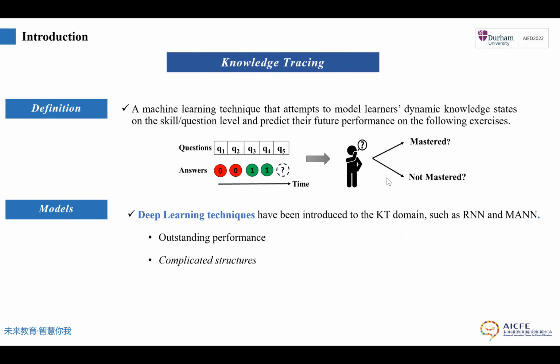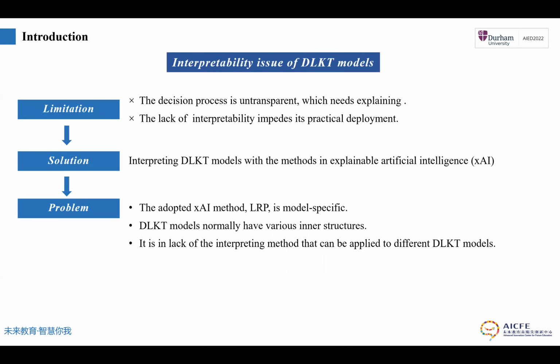And recently, deep learning techniques have been introduced to the tracing domain, such as RNN and MANN. So deep learning knowledge tracing models have outstanding performance, but in the meanwhile, they often have complicated structures. They operate like a black box. The decision process is not transparent, so we need to explain them.